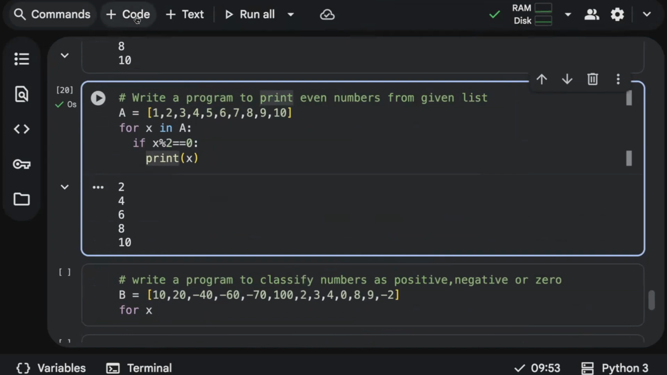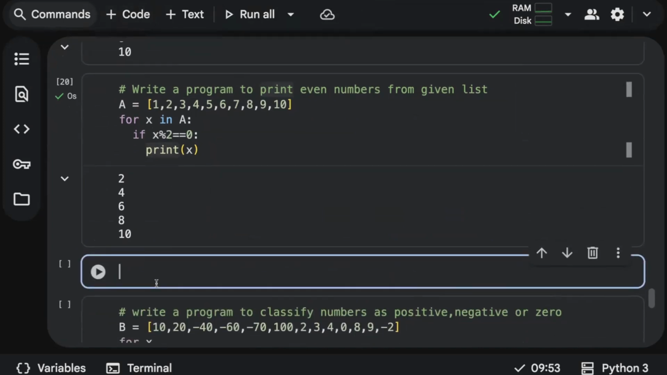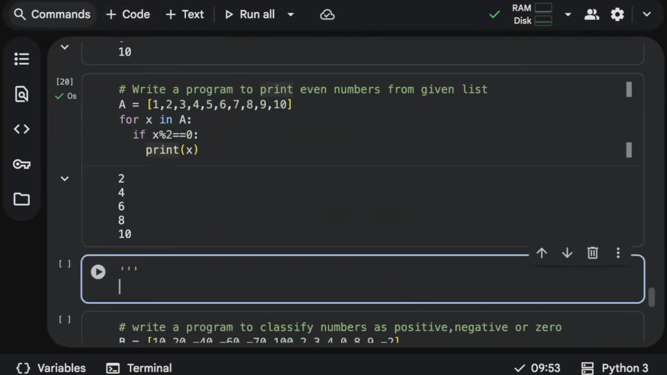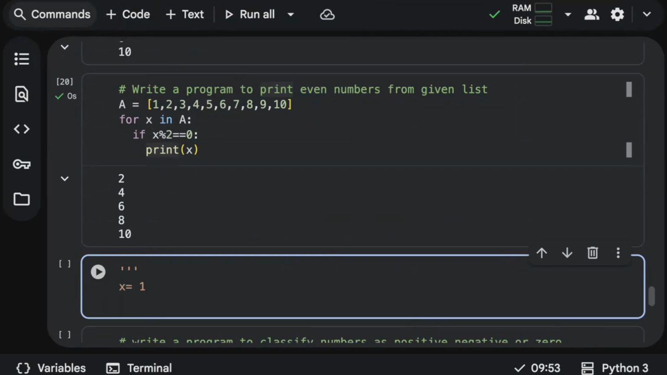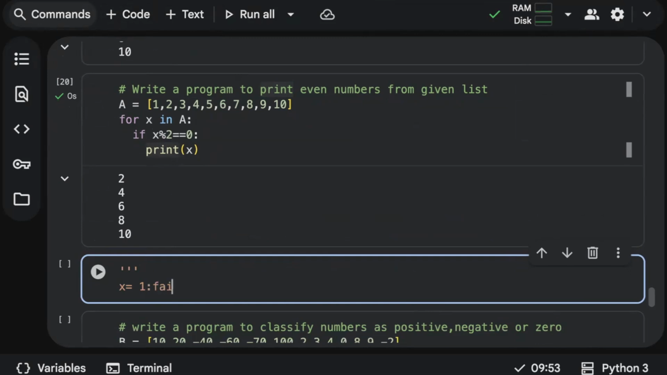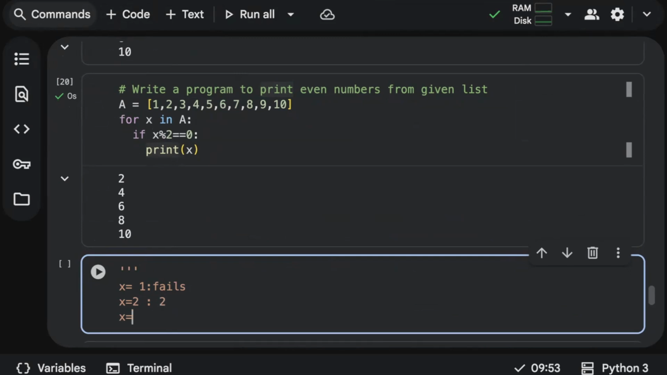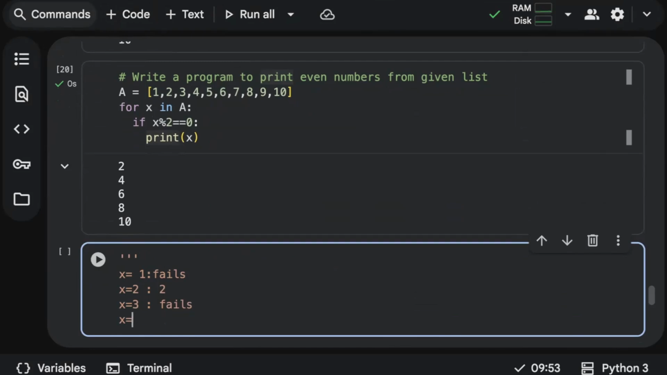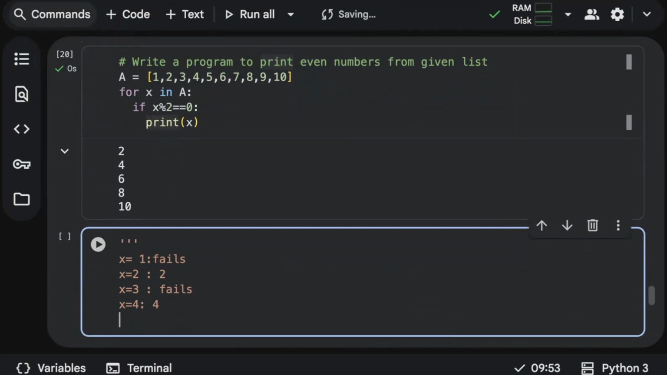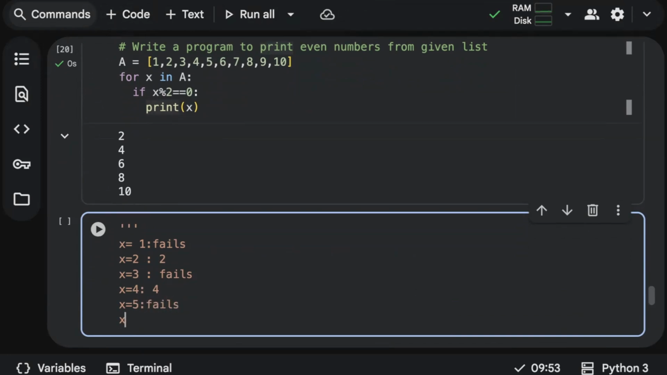In this case, if you want to understand the logic, first it will start by taking x is equal to 1. It will check, and clearly the condition fails because 1 is not an even number. Then it takes x equals 2, which is true. It will print 2 for you. Then it will take x is equal to 3. 3 is not an even number, condition fails. Similarly, x is equal to 4, it will print 4 because it is even. X is equal to 5, odd number, condition fails. X is equal to 6, even number, it's going to give us 6.